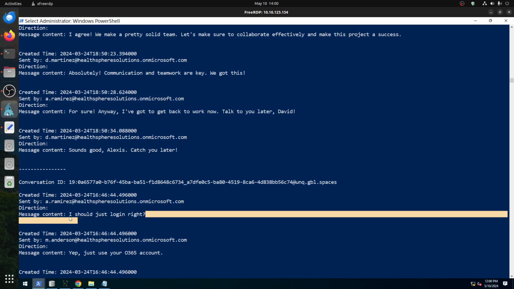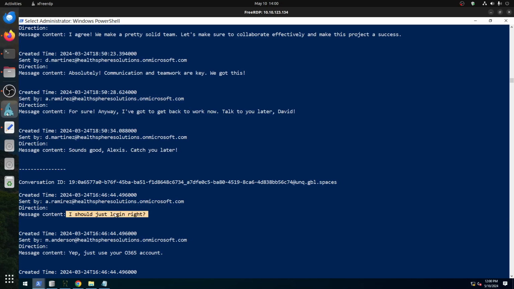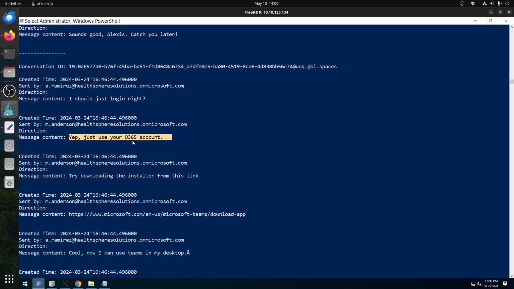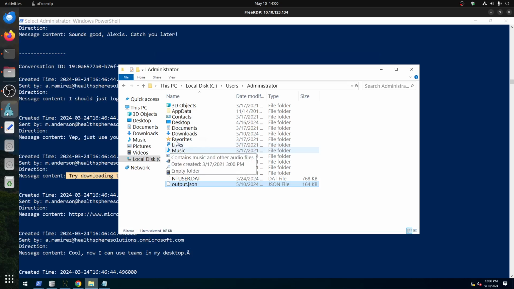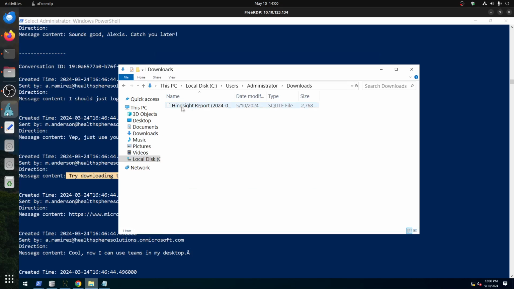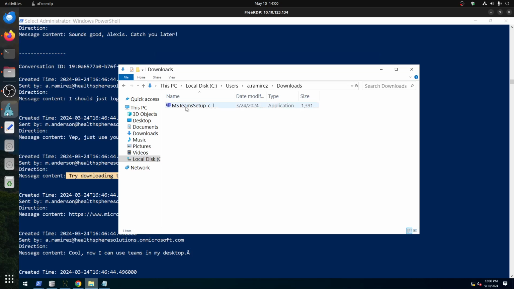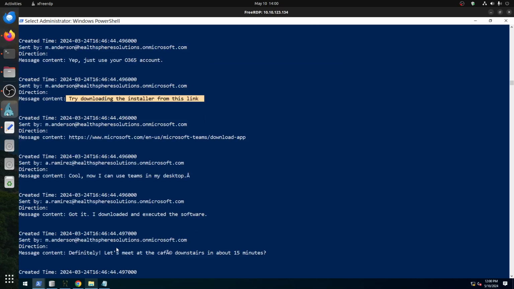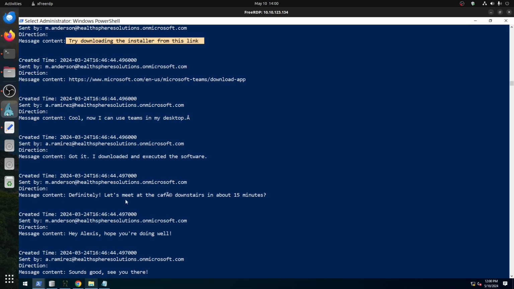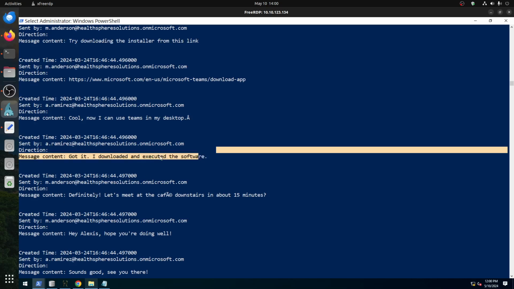Listen. I replied that I should just log in. Yes, just use the O365 account. So that's why I told him to try downloading the installer. So it makes sense to check that folder, the downloads. Not for administrator, for Ramirez. MS Team Setup. No, it's not that one. Why don't I see it in his download folder? And then yes, definitely let's download and execute the software.